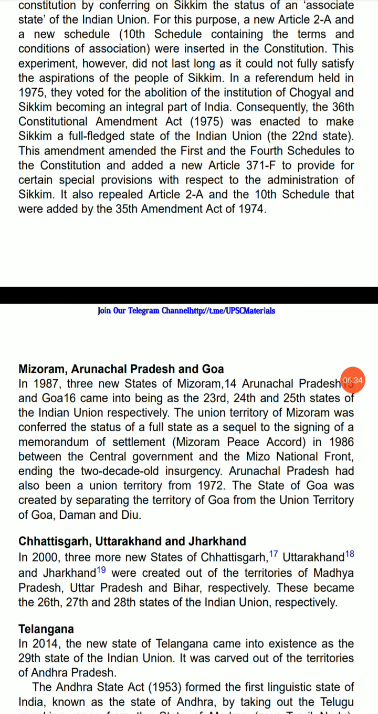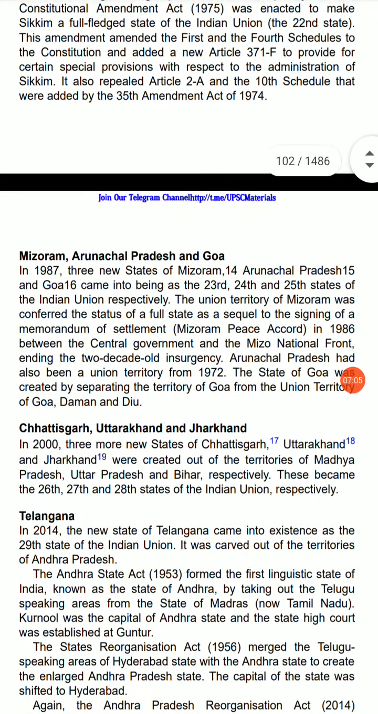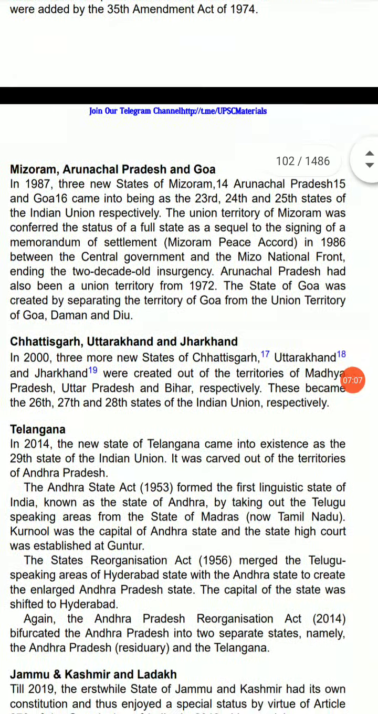part of India. Consequently, the 36th Constitutional Amendment Act 1975 was enacted to make Sikkim a full-fledged state of the Indian Union, the 22nd state. This amendment amended the First and the Fourth Schedule to the Constitution and added a new Article 371F to provide for certain special provisions with respect to the administration of Sikkim. It also repealed Article 2A and the Tenth Schedule that were added by the 35th Amendment Act of 1974.